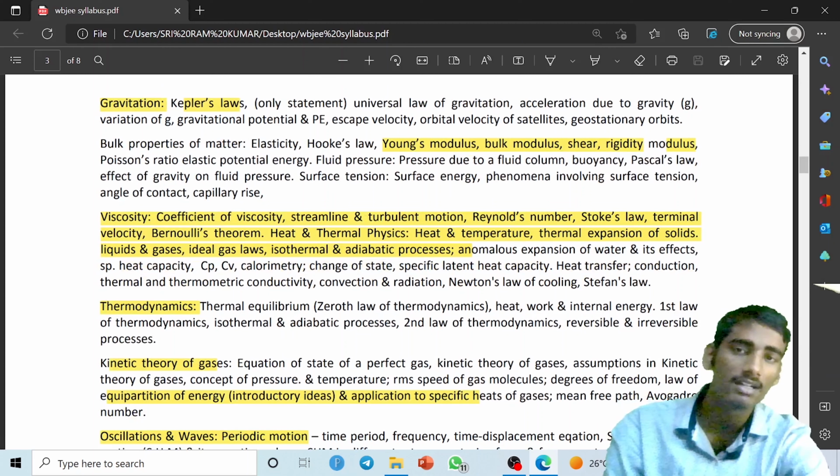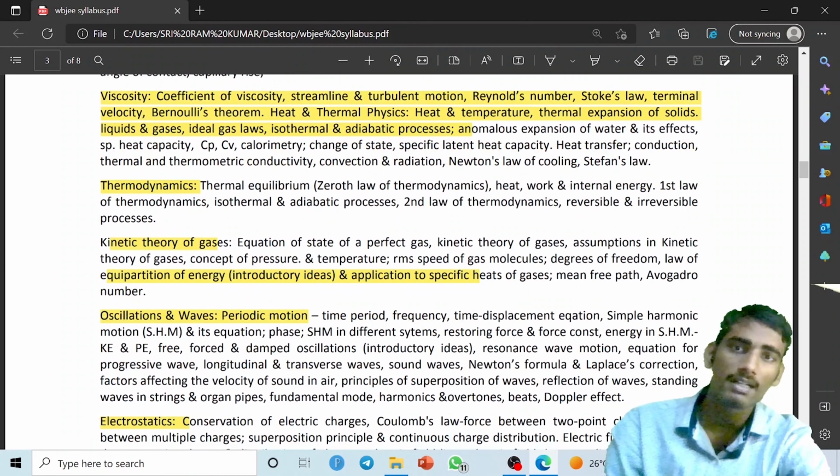Next important chapter that you have to study is viscosity. From viscosity you have to study the coefficient of viscosity, streamline and turbulent motion, Reynolds number, Stokes' law, terminal velocity, Bernoulli's theorem, heat and thermal physics, heat and temperature, then thermal expansion of solids. Also important, guys, are specific heat, heat capacity, CP, CV and calorimetry. So these are the important topics.